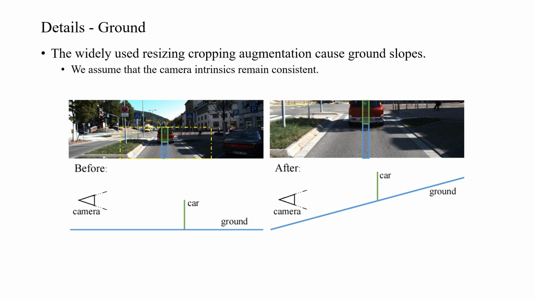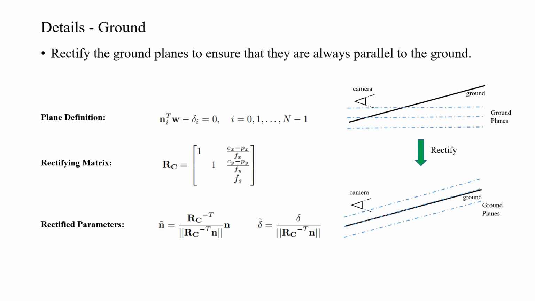Since the widely used resizing cropping augmentation causes the ground slopes, the ground and the vertical objects become no longer orthogonal. We have to rectify our ground planes accordingly. As can be seen here, we rectify the parameters of predefined planes using the resizing cropping matrix, ensuring that they remain parallel to the ground.